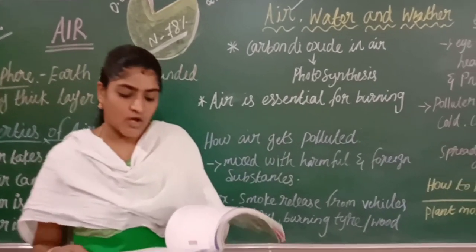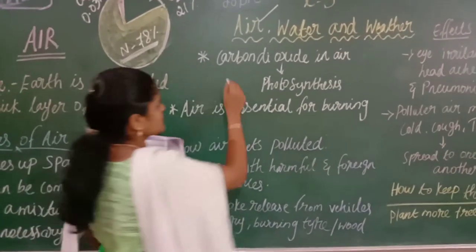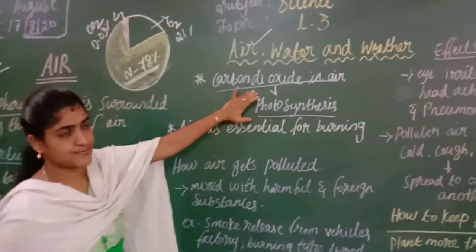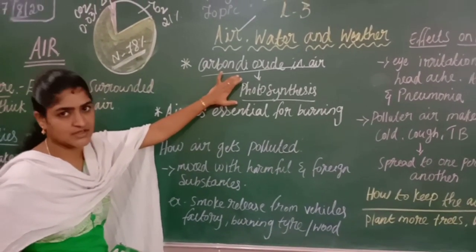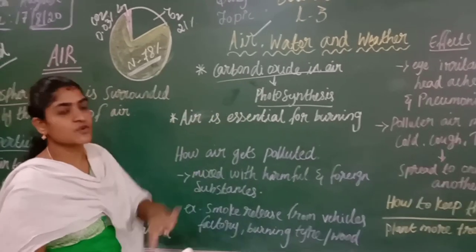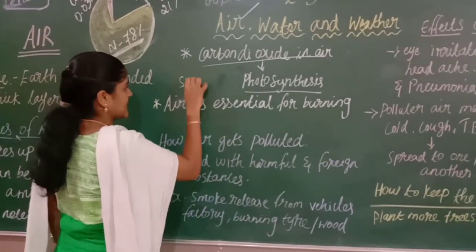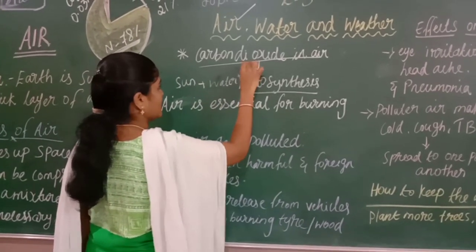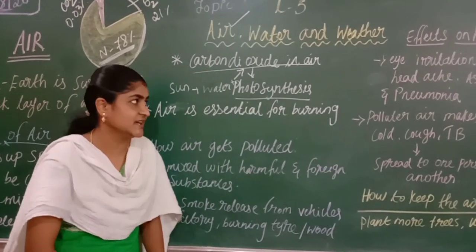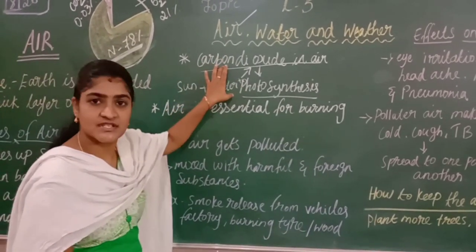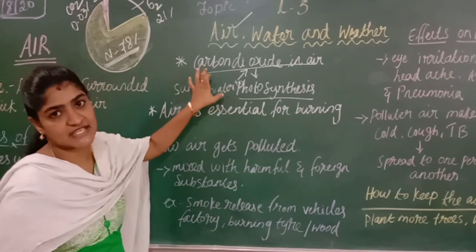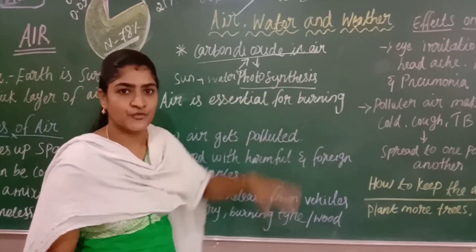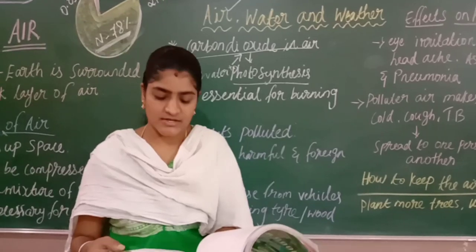And next one, carbon dioxide in air. What is the major use of carbon dioxide in the air? Carbon dioxide is helpful for the photosynthesis process. You people are aware how the photosynthesis process happens in plants. Photosynthesis happens in the presence of sunlight, water and CO2, that is nothing but carbon dioxide. Only the plant is involved in the photosynthesis process in the daytime. Why? The sunlight is available only in the daytime, so it is involved in photosynthesis to make their food.